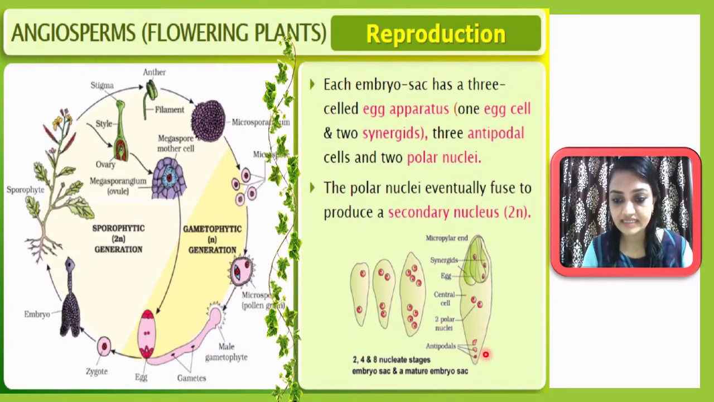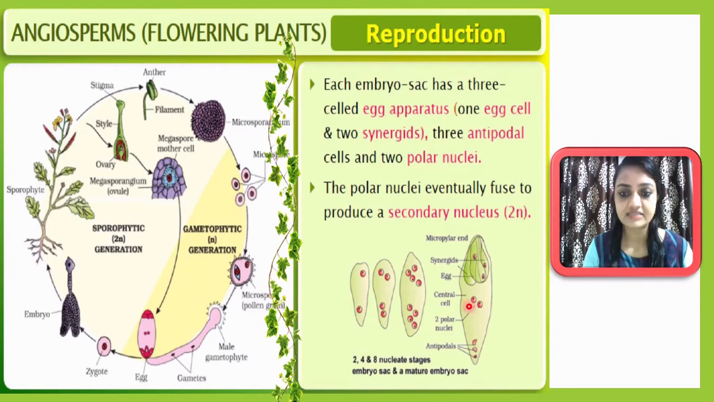3 will remain at this end. This is called antipodal cells or nuclei. And here, this is called the micropylar end, inside which, in the center, there will be the egg cell, and on both sides there will be synergids. So synergids will be 2 in number, and the egg will be in the center. The whole structure, these 2 synergid cells and 1 egg cell together, is called the egg apparatus. Means the egg apparatus is comprised of 1 egg cell in the center and 2 synergids at the sides. Okay, so 3 antipodal cells, here you can see 3 antipodal cells at the opposite end.